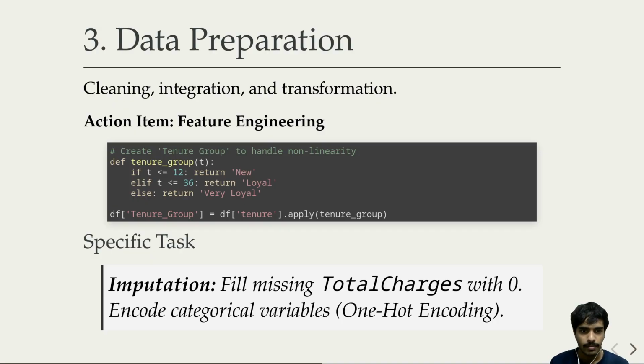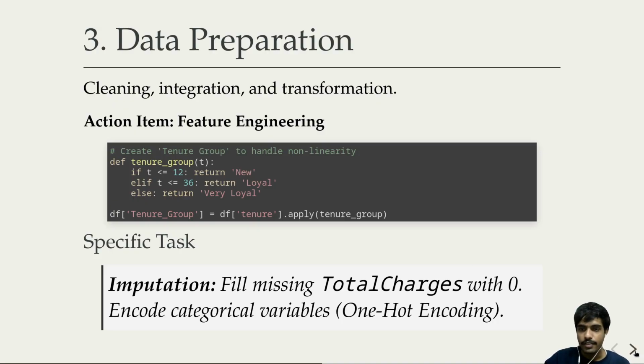Raw numbers can confuse simple models. A 2-month customer is different from a 2-year one. So we write a script to group them into categories like new, loyal, very loyal. This helps our model spot patterns much faster. So we are just categorizing the dataset.